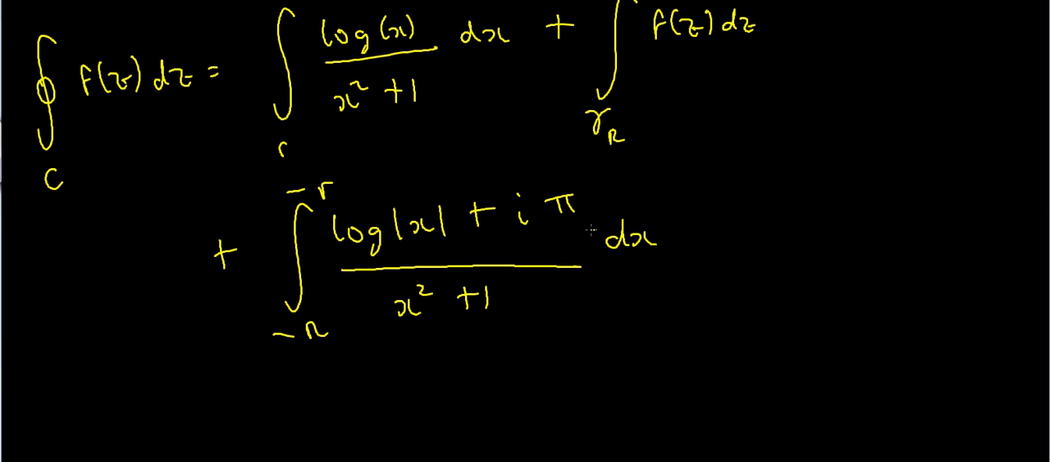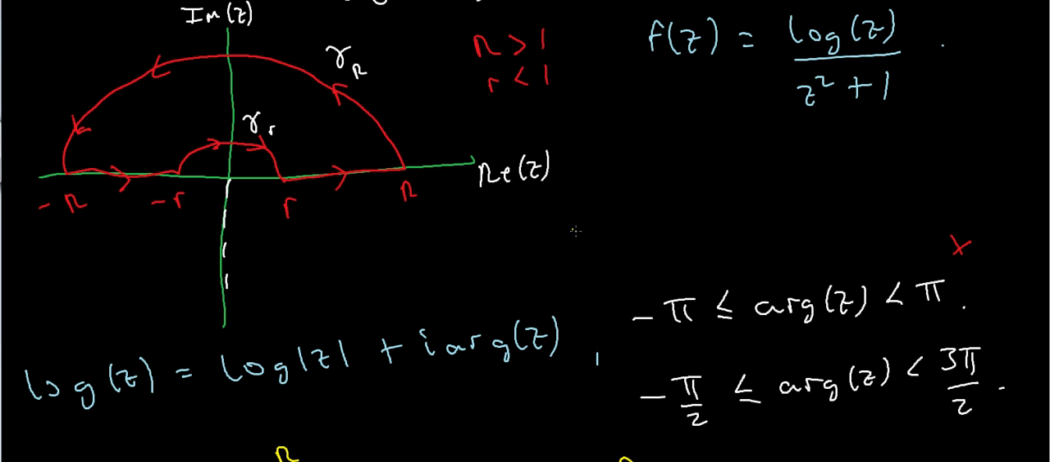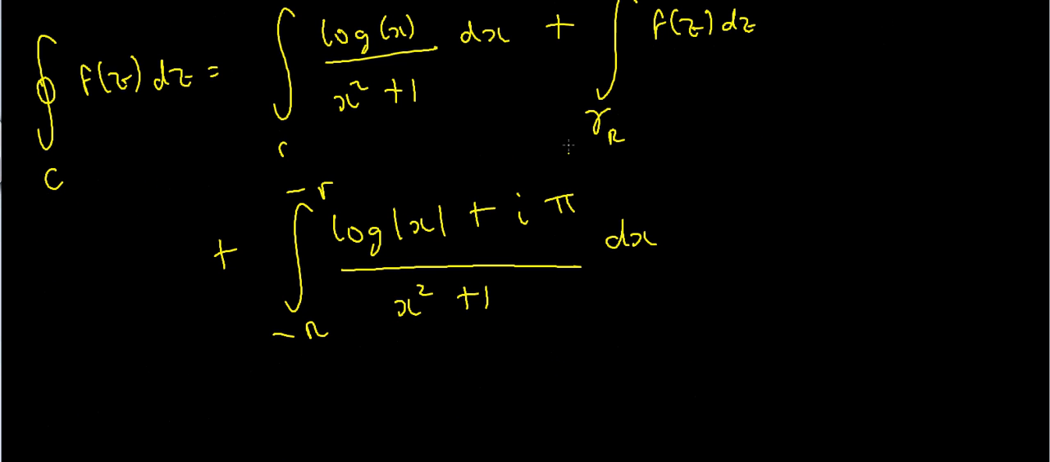Okay, and now I've got one more semicircular arc to deal with, and that's this semicircle here. So I've got to integrate over gamma sub little r. So plus the integral over gamma sub little r of f of z dz. Okay, so now what do I do?